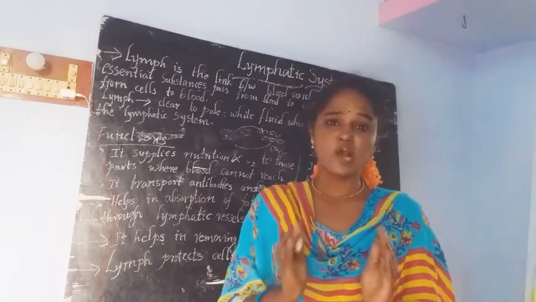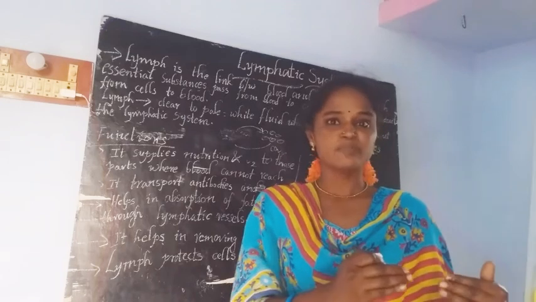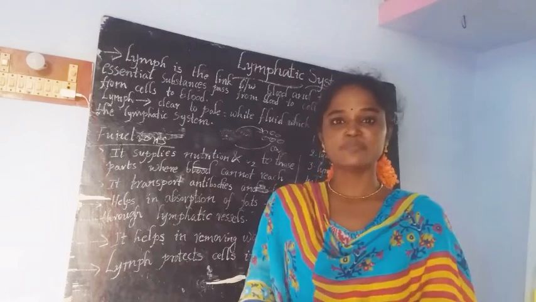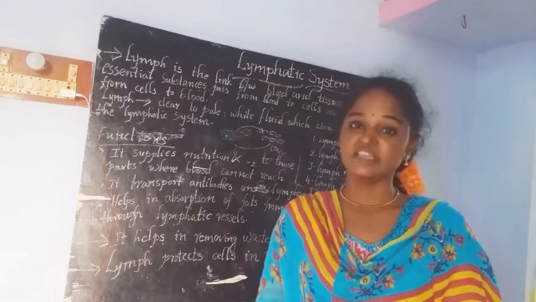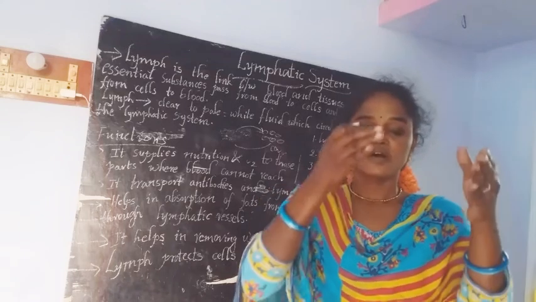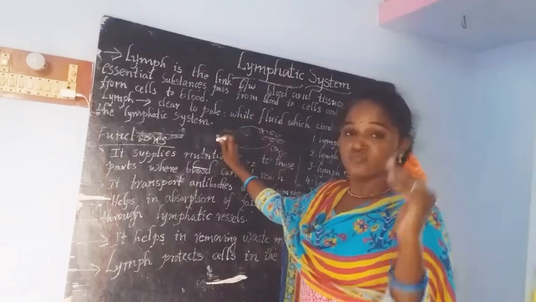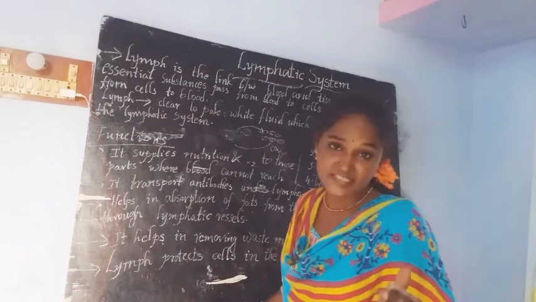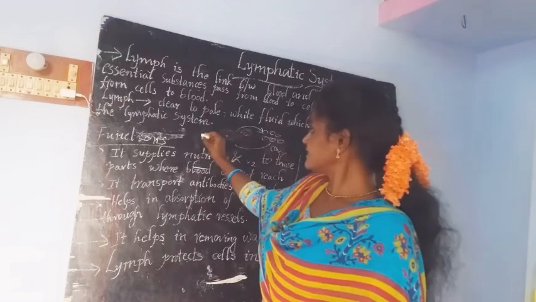Now I am telling the only difference between blood and lymph. Blood contains a liquid portion and some solid portion. But in the lymph, only the liquid portion of the blood is present. There are no solid particles in the lymph. That's why we also call the lymph what? Clear blood.